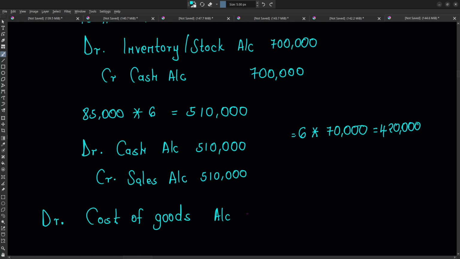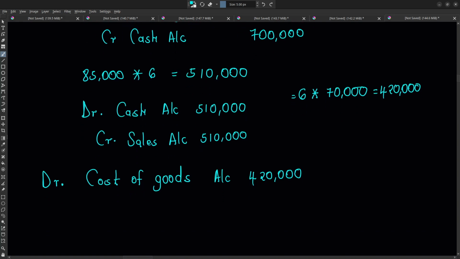Okay, so we need to recognize this expense of 420,000 because this is the cost we incurred to be able to generate the revenue. We incurred the cost of buying these 6 laptops at an amount of 420,000, so that now we can be able to sell these laptops to earn 510,000. Okay, I hope that is clear.